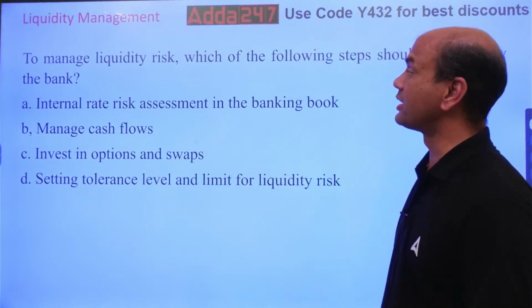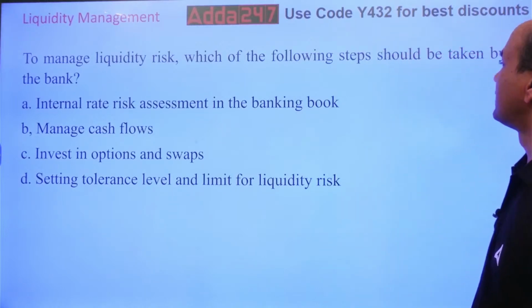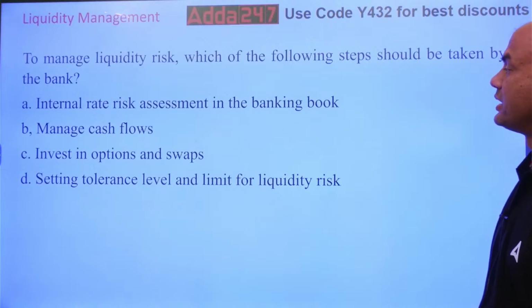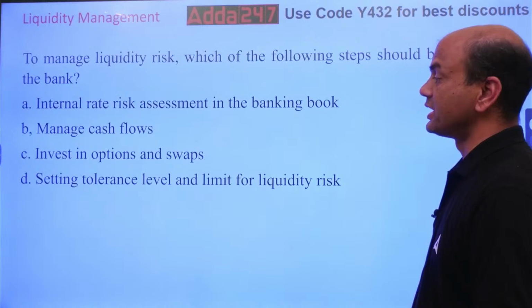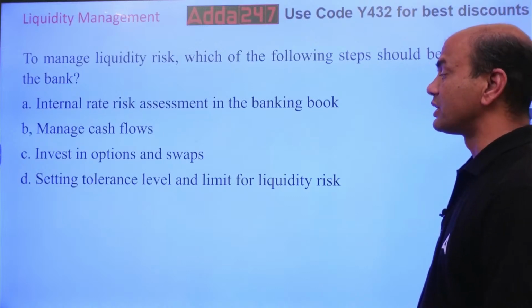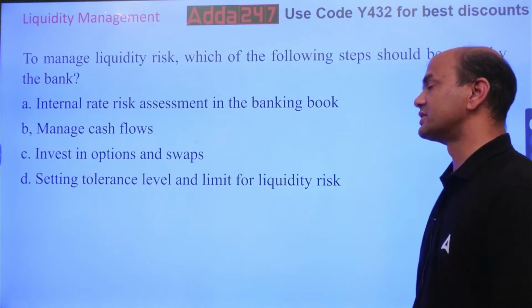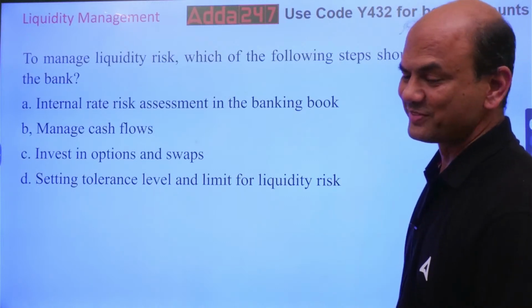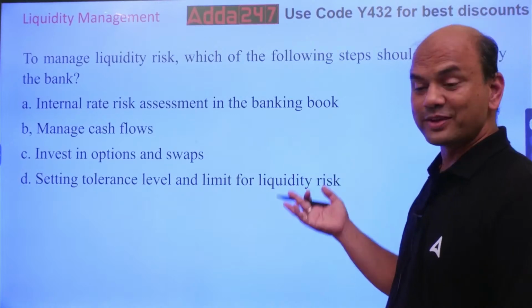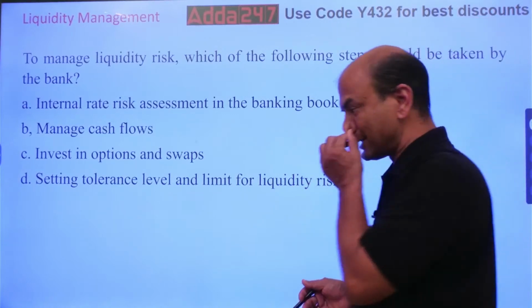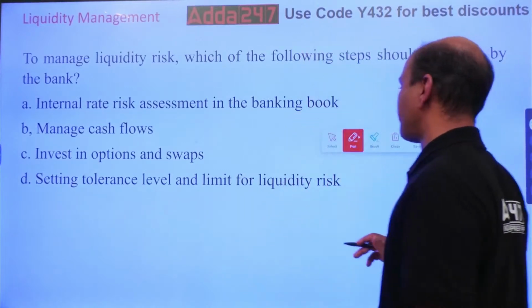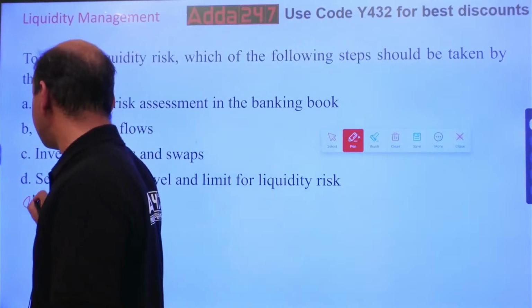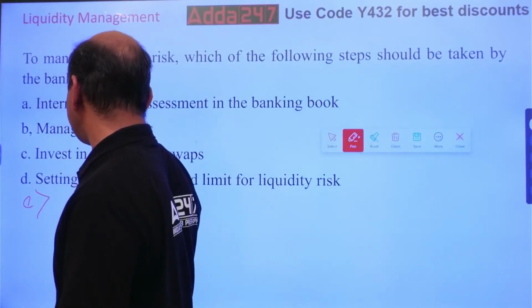So to manage the liquidity risk, which of the following steps should be taken by the bank? Internal interest rate risk assessment in the banking book, manage cash flows, invest in options and swaps, set a tolerance level and limit for liquidity risk. What will you do? Or is it all of the above? Means even I can have the option of all of the above over here, right? I can have this option E, all of the above.